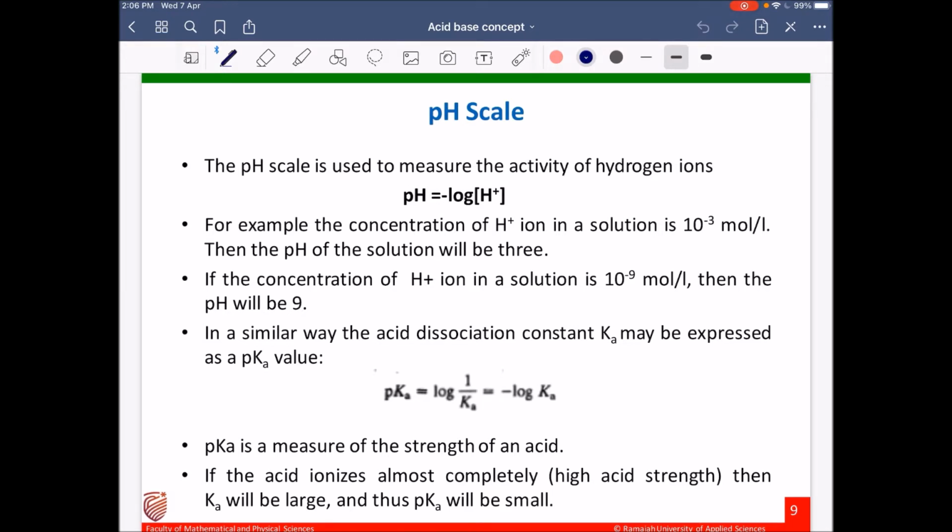If an acid is strong, then the amount of H plus ion it produces will be high, and its pH will be low. At the same time, for a strong acid, the dissociation constant value will be high, but pKa will be lower, because pKa equals negative logarithm of Ka. So Ka and pKa are inversely related.